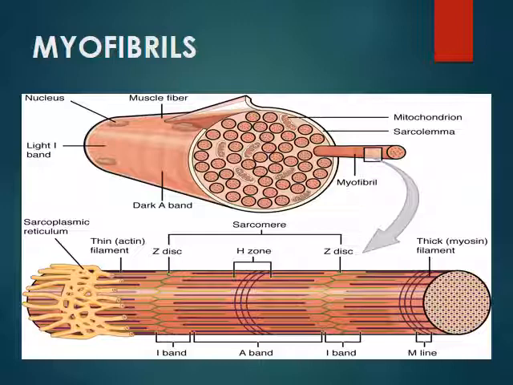This line that is present in the center of the H zone is known as the M line. The M line joins the adjacent myosin filaments together at a point halfway along their length. Thick filaments are 16 nanometers in diameter and are composed of only myosin protein, whereas the thin filaments are 7 to 8 nanometers thick and are composed chiefly of the actin protein.